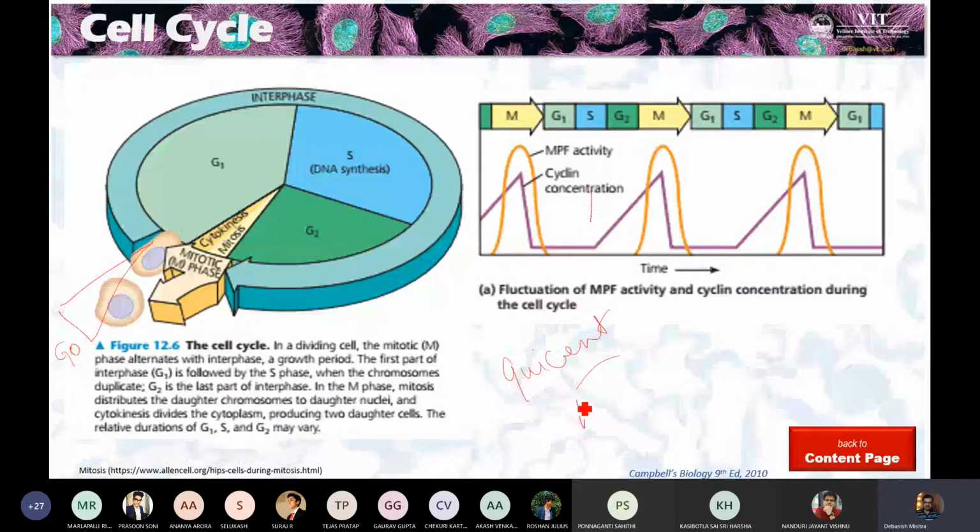Sorry, I'm drawing here. The cell will keep on sitting like this, and it will not give out another cell. So we say the cell is in a quiescent state. Or we can say they are in the G0 phase of the cell cycle. It is again a defined phase, but we can call this a point rather than a big phase. But if the cell decides to divide, it has to enter the G1 phase.